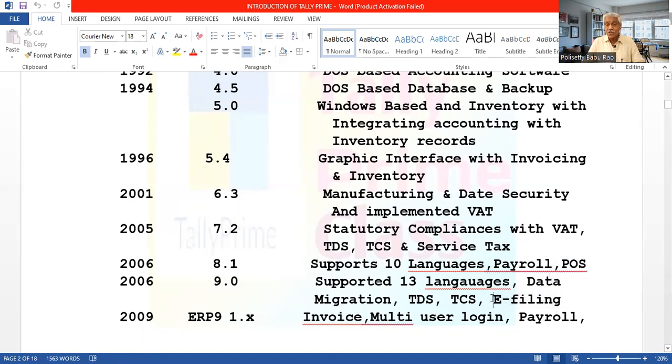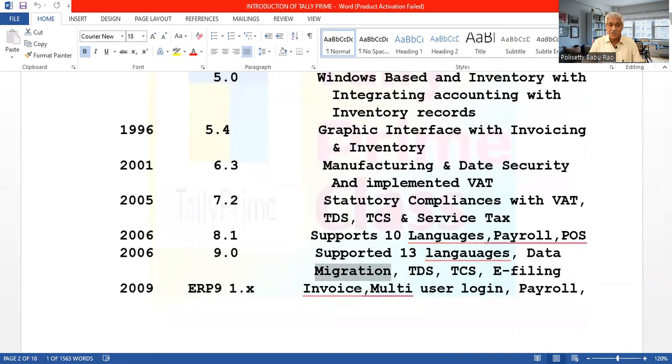You can file through computer also, that is online also you can file. That is called e-filing. And data migration, data migration from one software to another software, from one version to another version, like that. Data can be migrated. And TCS, and e-filing also they introduced.